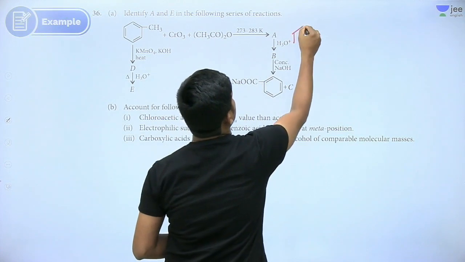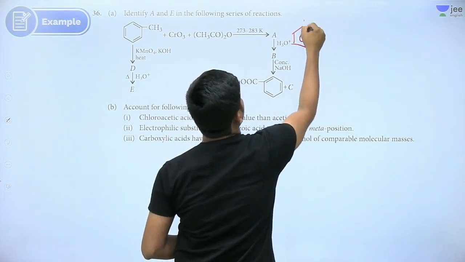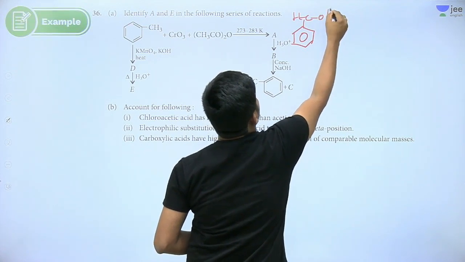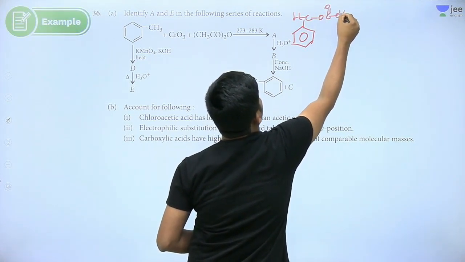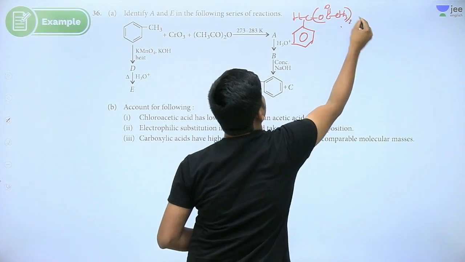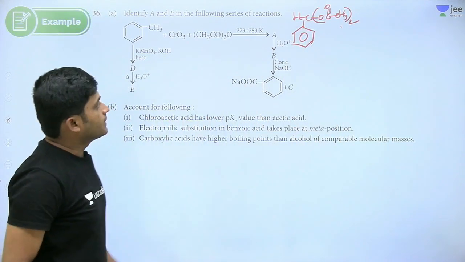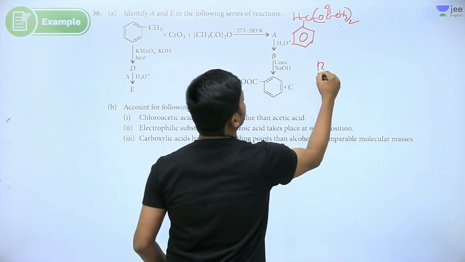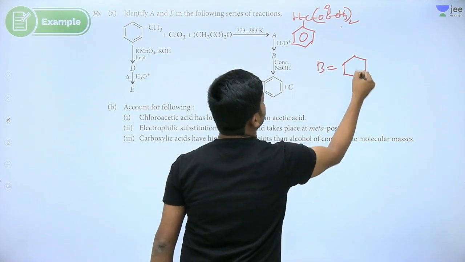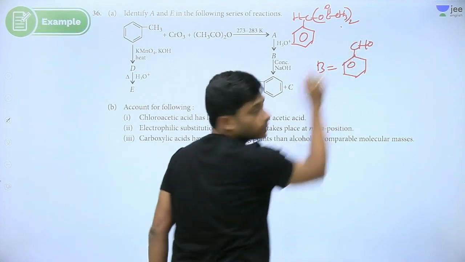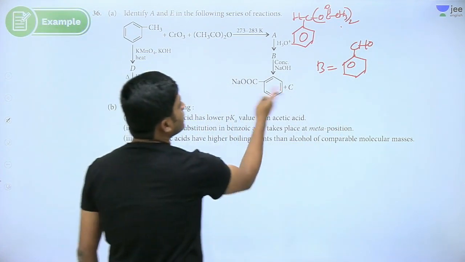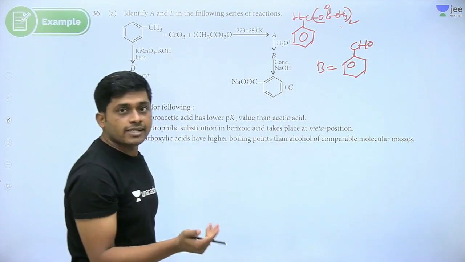This A is, see here, CH(OCOCH3)2, an acetate complex that is formed. That on hydrolysis gives B, which is an aldehyde, because in the Etard reaction what is formed? Benzaldehyde is formed, right? And then this is the Cannizzaro reaction.